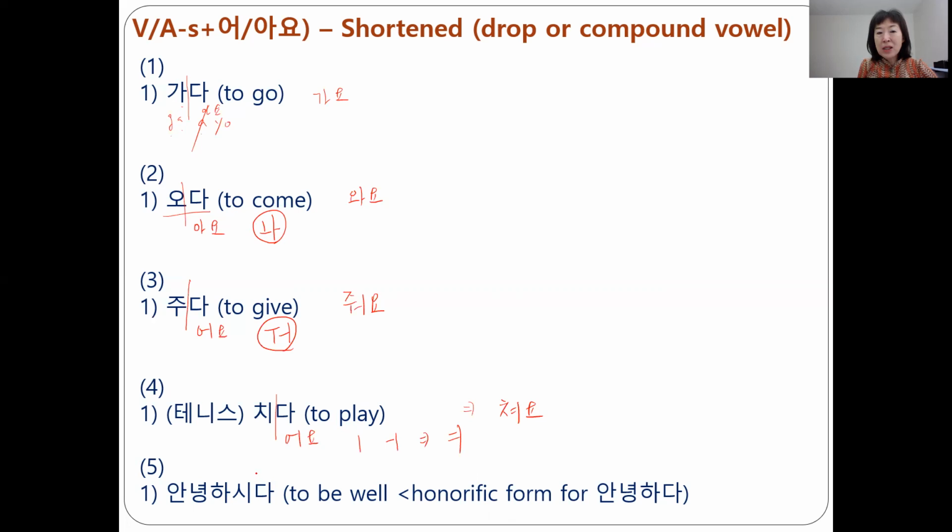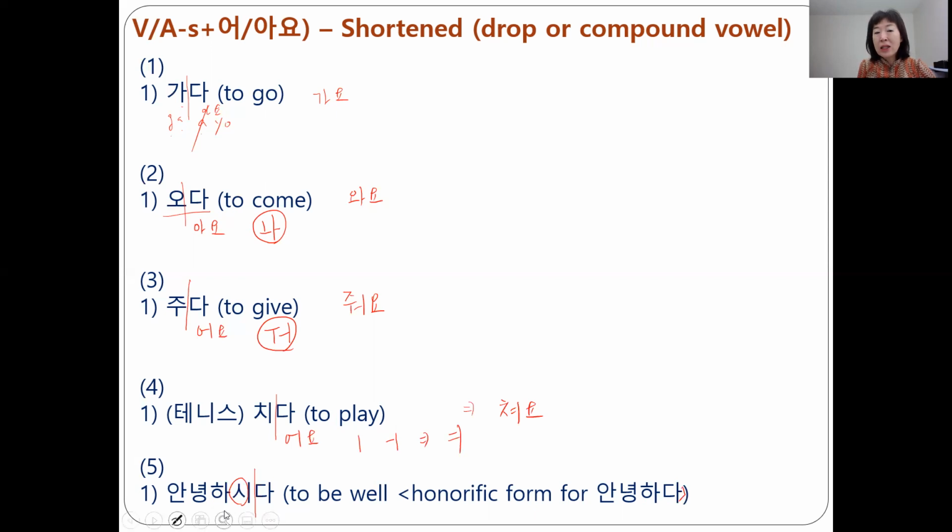안녕하시다, stem is 안녕하시. 안녕하시다 is 안녕하다's honorific form, to be well. 이렇게 되지. Okay, 안녕하다's honorific form is made by adding 시 to the stem 안녕하. You will learn later.